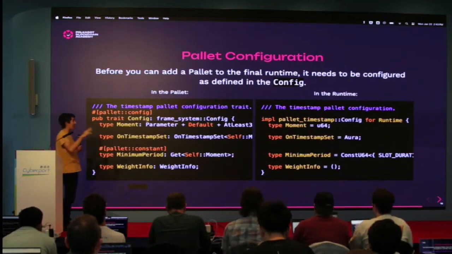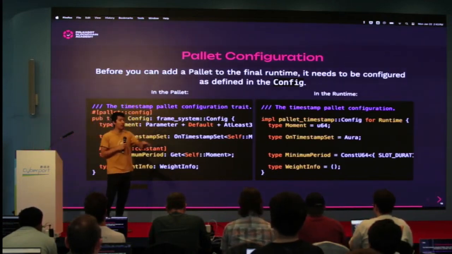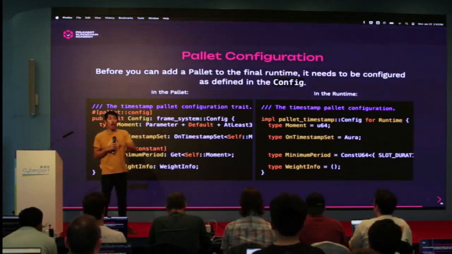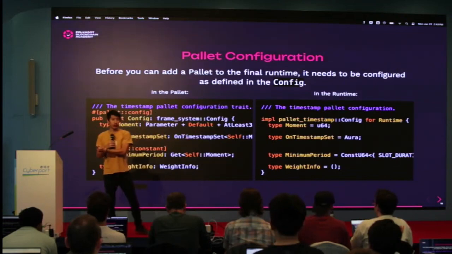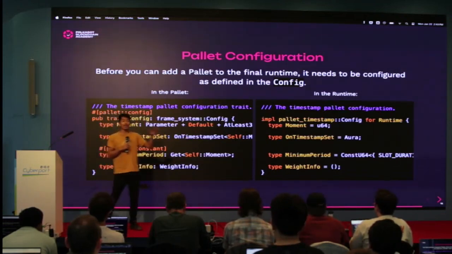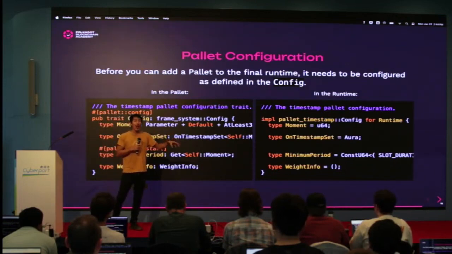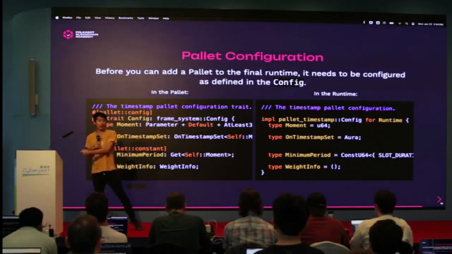Inside of that runtime file, you'll also have configuration. Again, we talked about palettes being maximally flexible, not only for palette developers, but for runtime developers too. Your role in the ecosystem could be to generate really cool ideas, these really cool palettes. Then other ecosystems, other runtimes, other parachains could take your palettes and put them into their runtime, if you build something really cool.